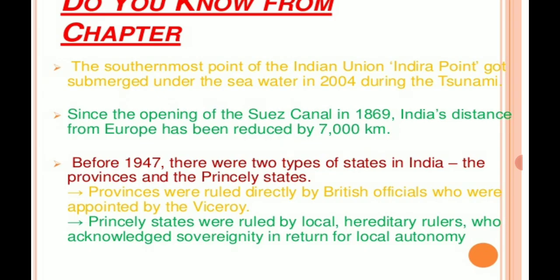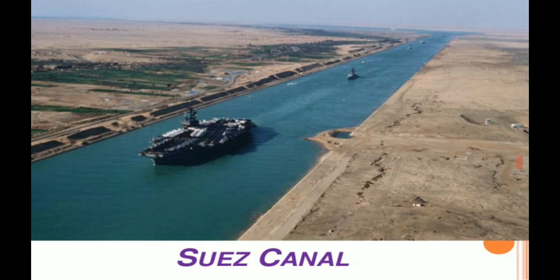Now we have a canal called the Suez Canal. It was opened in the year 1869. India's distance from Europe is reduced because of the Suez Canal. Earlier it used to be a lengthy journey, but after the Suez Canal was opened, how many kilometers did it reduce? It was nearly 7,000 kilometer. So this is the Suez Canal.